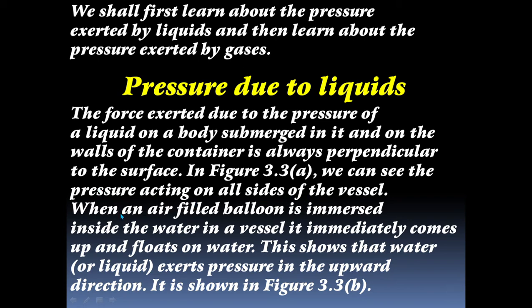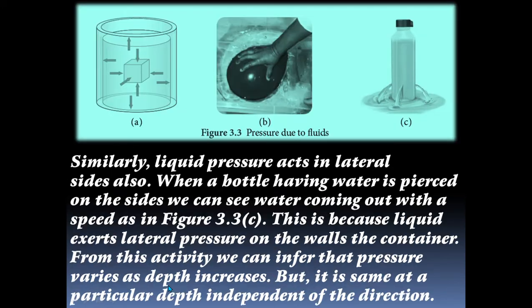When an air-filled balloon is immersed inside the water in a vessel, it immediately comes up and floats on water. This shows that the water or liquid exerts pressure in the upward direction. From this diagram we can easily understand. The person immersed the balloon in the water.